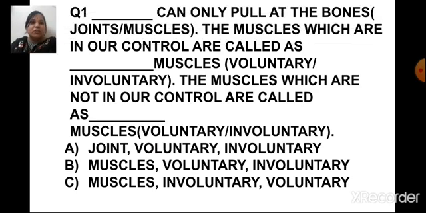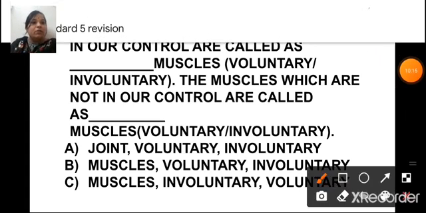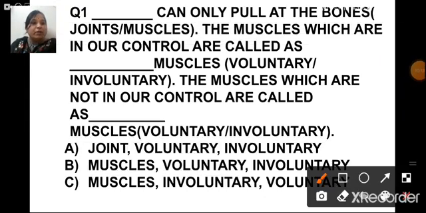Now the next question is, dash can only pull at the bones. So the options here are joints and muscles. Children, we'll just click on the answers and we'll move ahead. Okay. So here the correct answer is muscles. We know that muscles can only pull at the bones. Now the next one is, the muscles which are in our control are called voluntary muscles or involuntary muscles.